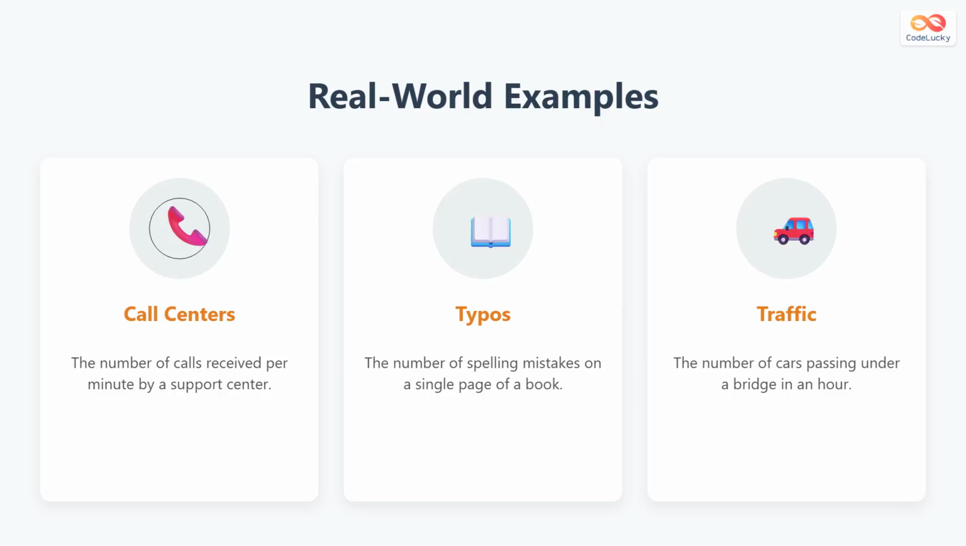Where do we use this? Everywhere. Call centers use it to predict how many calls they will get per minute to staff correctly. Publishers use it to estimate typos per page. Traffic engineers use it to count cars passing a point to optimize traffic lights.